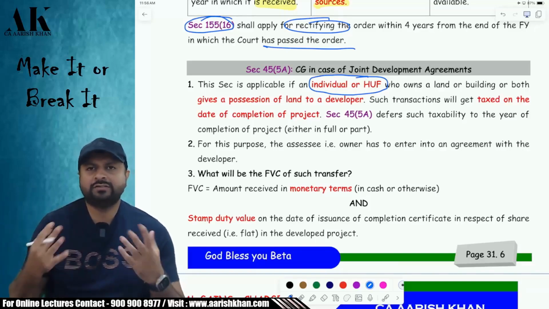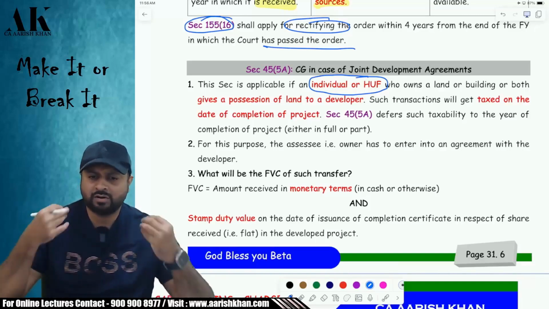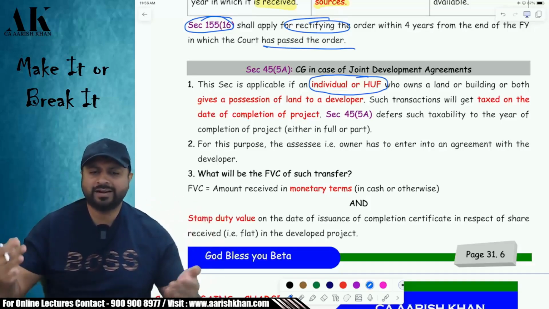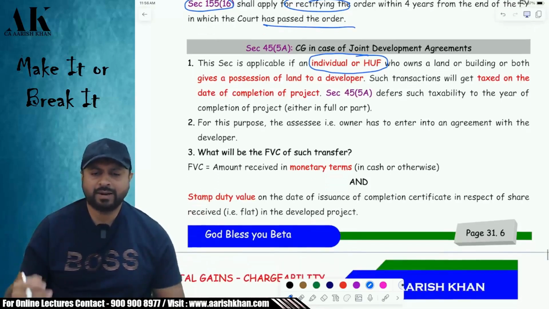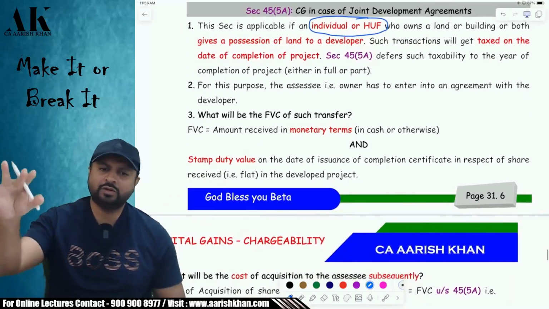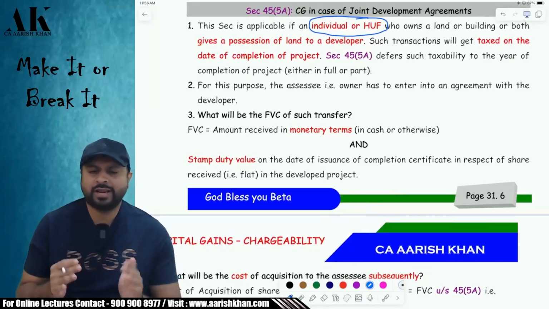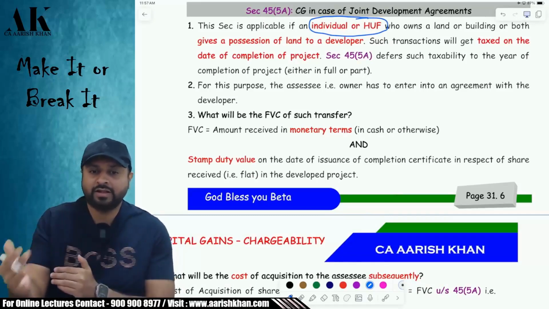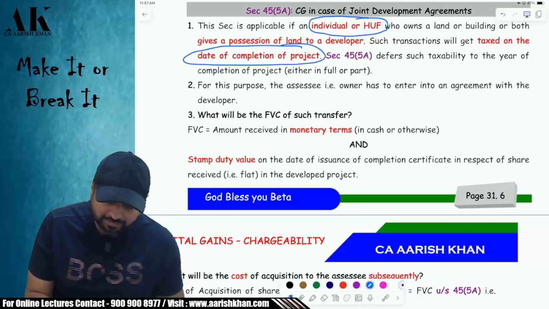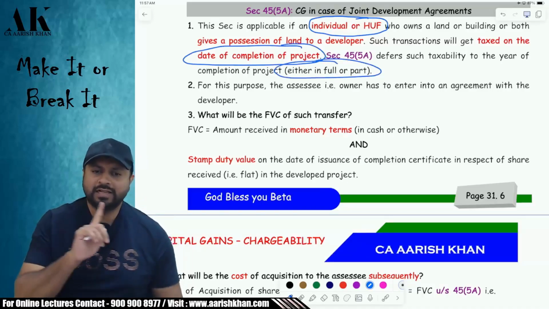What is the individual or HUF doing over here? The individual or HUF is giving possession of land or building to a builder, a project developer, and the project developer in return is giving money. Along with money, it is also giving some immovable property in the new project, some flats. So when will it be taxable? Today? No, it will be deferred. It will be taxed in the year of the completion of the project, in part or in full. Till then we will not tax.